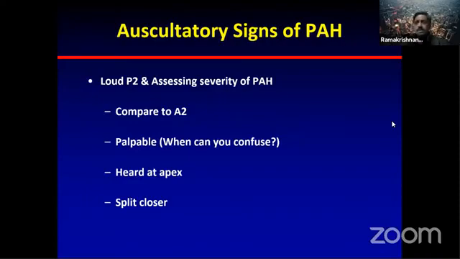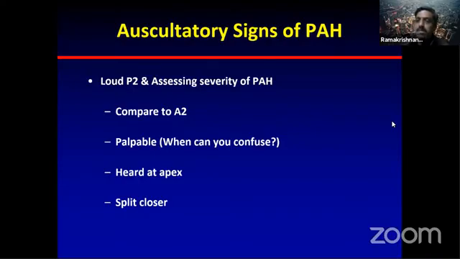In which situation can you be confused about a palpable P2 in the pulmonary area? You have a palpable sound in the pulmonary area and you have a palpable pulsation in the pulmonary area. If you find a palpable P2, with the exception of some diseases, it always means PH. What are those exceptions? One important exception is ASD, atrial septal defect.